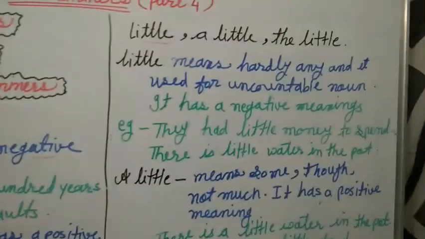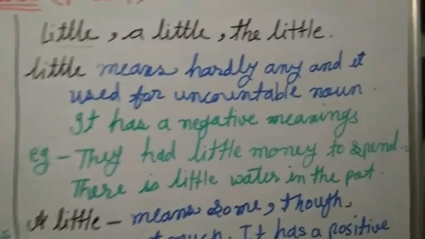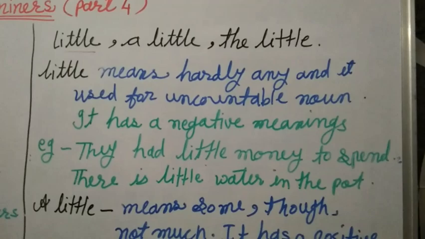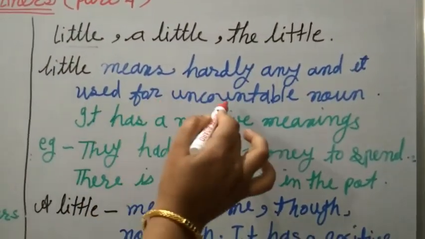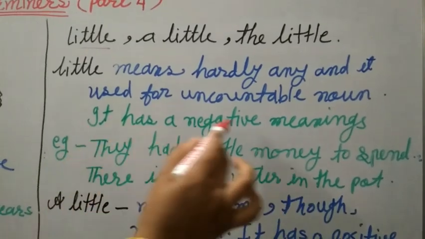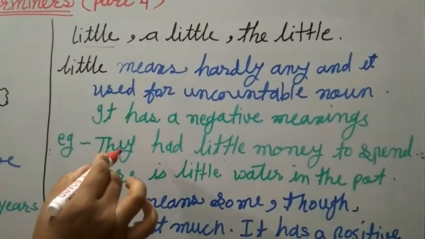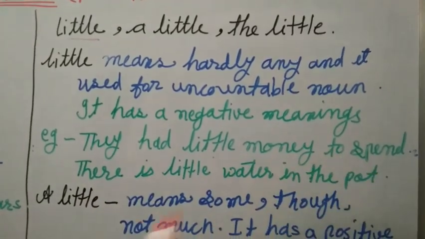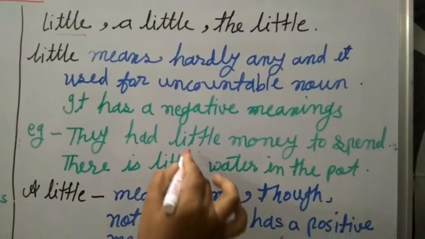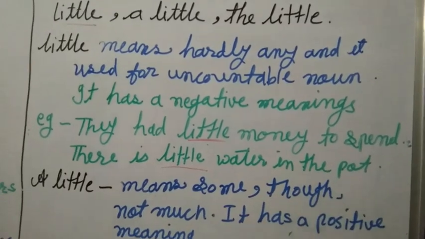Next, little, the little and a little. So little means hardly any and it is used for uncountable nouns. It has a negative meaning. Example, they had little money to spend. There is little water in the pot.